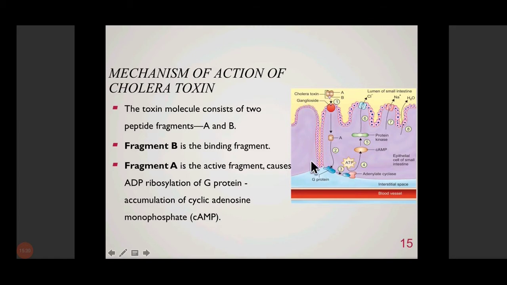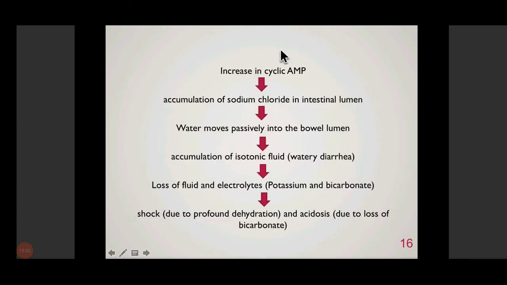This increase in cyclic AMP then results in accumulation of sodium chloride in the intestinal lumen. Once there is increased sodium chloride in the lumen, the water present in the epithelial cells and intra- and extracellular water basically moves passively into the lumen of the intestine.